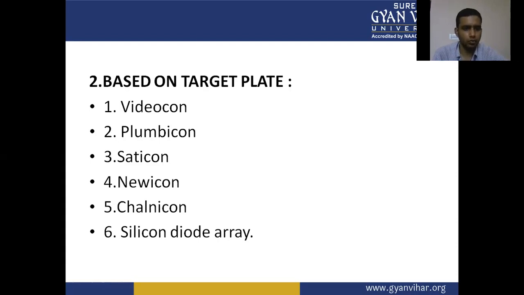Fourth is the Newvicon. Fifth is Chalnicon, and sixth is the silicon diode array. Today we are going to discuss the most important type, the Vidicon, a camera tube that works on the target plate concept.